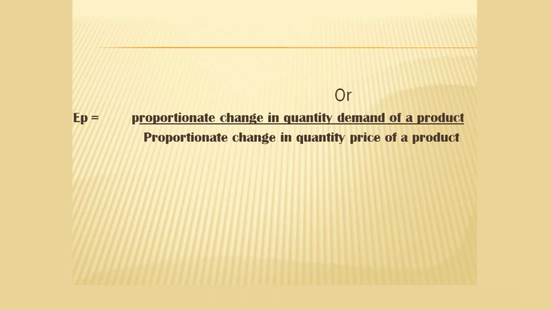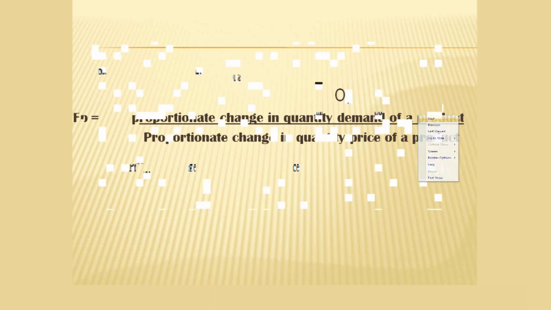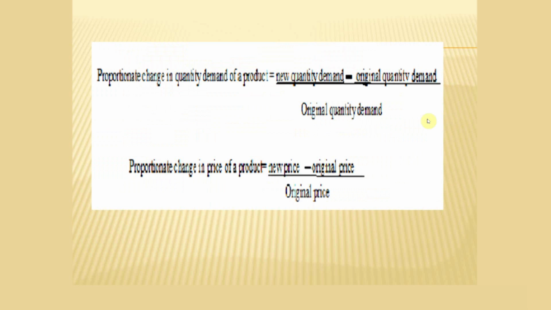The proportionate change in quantity of a product is equal to new quantity demanded minus original quantity demanded, divided by original quantity demanded. And the proportionate change in price is equal to new price minus original price, divided by original price.